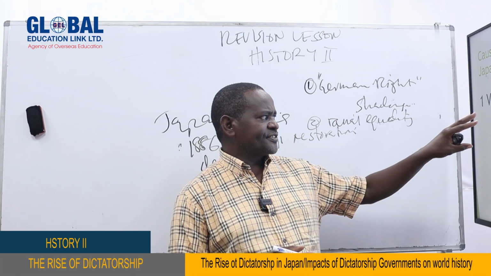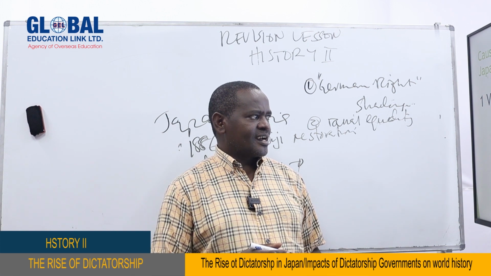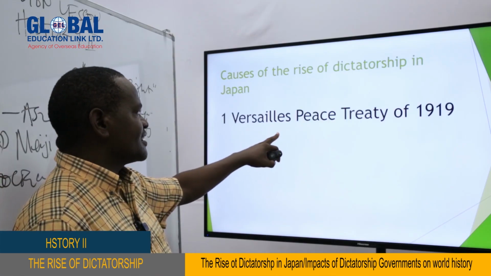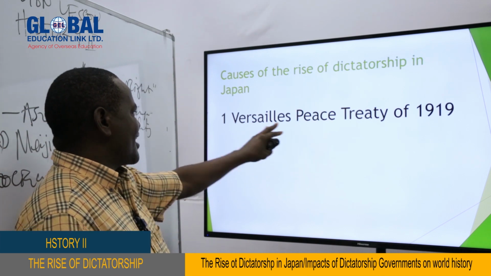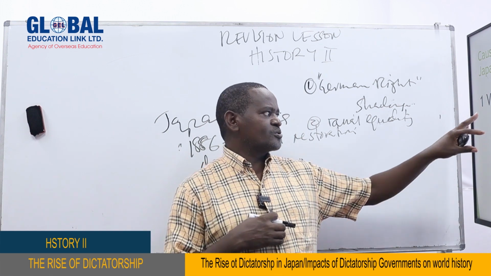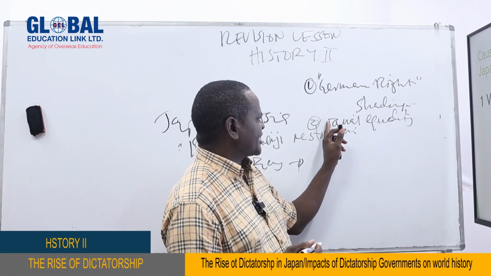So it's because of this that other countries, and also the Japanese, were disappointed by the Versailles Peace Treaty. And it's because of this that the military exploited that weakness and started to go against the Versailles Peace Treaty. Some people supported the military because they were sure the military was going to do this. But one thing which I said earlier is that they wanted racial equality.